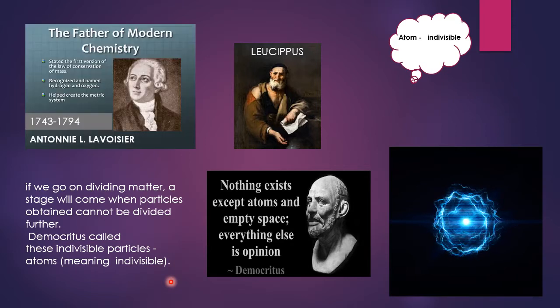And by the end of 18th century, scientists recognized the difference between elements and compounds and naturally became interested in finding out how and why elements combine and what happens when they combine. So it was Antony Lavoisier who laid the foundation of chemical science by establishing 2 important laws of chemical combinations. So in next slides, we will learn these 2 laws of chemical combination. But before that,